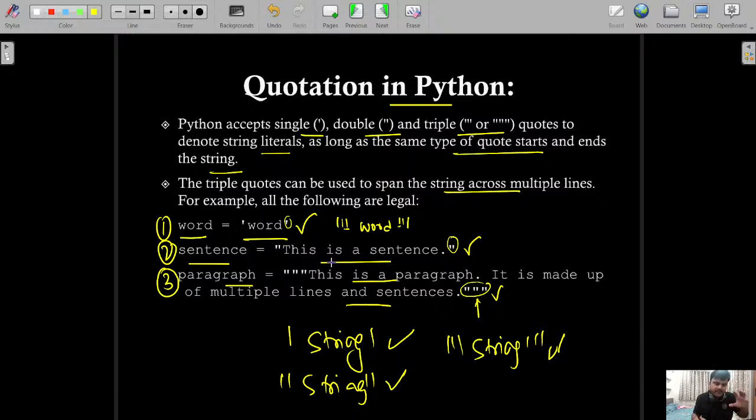So basically, by default, if you want to write just a keyword or some words, you can use single quote. If this is a bigger sentence, you can use double quote. Or if you want to write multiple lines, triple quotes can be used. But if you want to write multiple lines, then single quote is not going to work there, because single quote is only meant for writing whatever is in a single line or single word itself. If there are multiple words, then you can use double quote. If there are multiple lines, then you can use triple quote. But all are called nothing but Python strings.